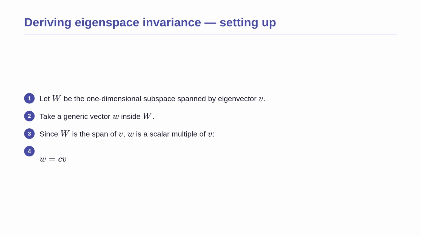Let us begin our proof. We want to establish that the span of an eigenvector is invariant. We start by defining W as the one-dimensional subspace spanned by our eigenvector v. Next, we pick a generic vector w that lives inside this subspace W. Because W is simply the span of v, every single vector inside it must be written as some constant number, which we will call c, multiplied by our eigenvector v. This sets up our starting point perfectly. By defining our generic vector this way, we ensure that our proof will apply to the entire line, not just a single point.